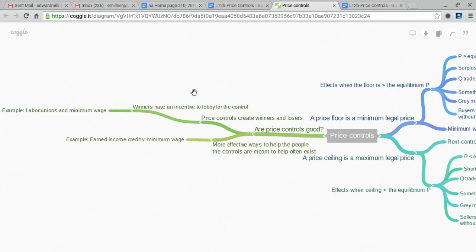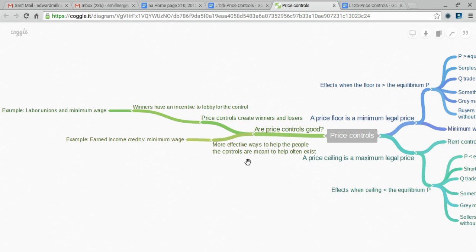It means the winners have an incentive to lobby for the control. If you're winning from a price control, you want to tell the government officials how good that control is and why they should keep it in place. Maybe make it bigger. One example of this might be labor unions and their support of minimum wage. Most labor unions make more than minimum wage. Why are they one of the biggest supporters of minimum wage? One answer might be that as minimum wage rises, the demand for union higher priced labor also rises, which increases their employment and wage prospects.